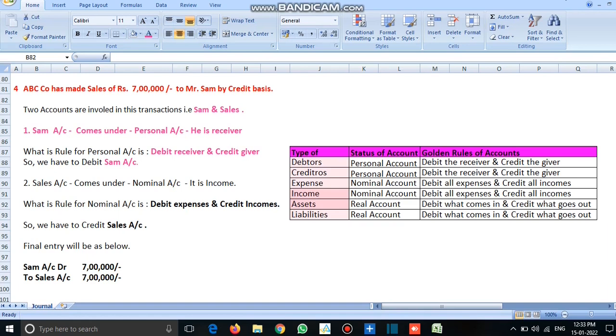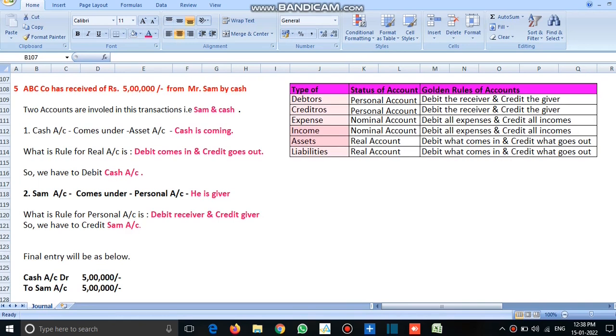Hope it's clear. Now we will go to the second account, which is sales account. Sales comes under nominal account because it is income. As per nominal account, if any income comes, we have to credit. So here sales account will be credited. So you can see the final entry will be Sam account debit with 7 lakhs and credit sales account with 7 lakhs.